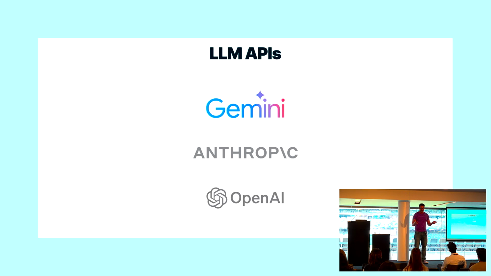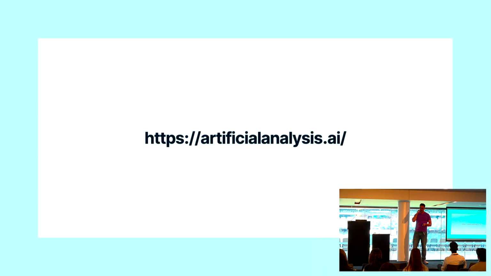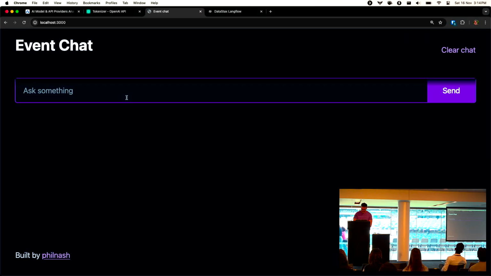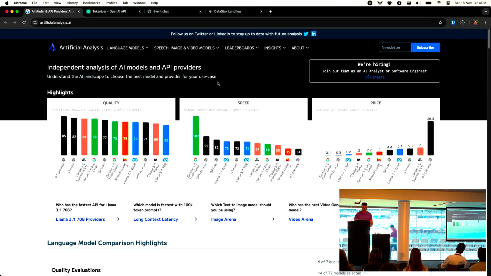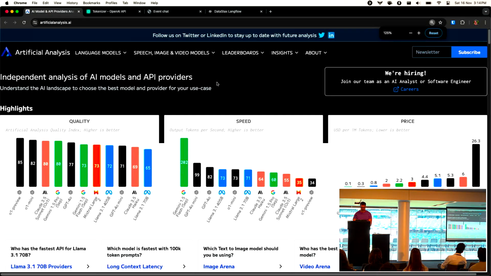I actually think it's a fun API. It's a fun one of these to use. It works really well, and it turns out that it's quite cheap and useful. If you are trying to look at these AI APIs and models and wonder which ones are the best to use, this Artificial Analysis site is absolutely brilliant. And I think it's actually built in Australia. It gives you an independent analysis of different models and API providers.